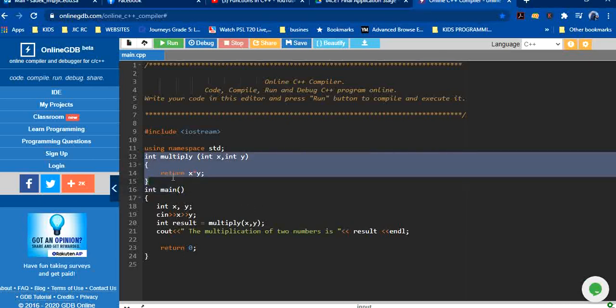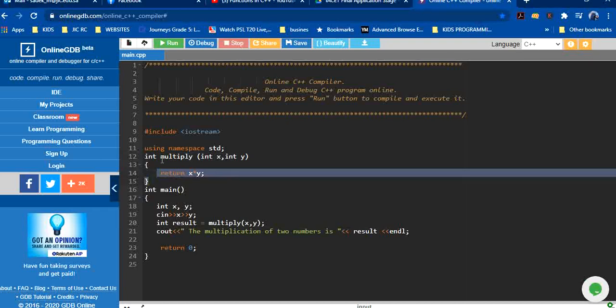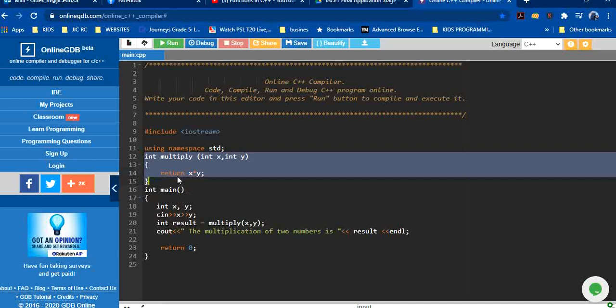If I write the function definition in the beginning of the code, before the main program, then I don't need to declare the function. Function definition is the main body of the function, where we have the actual code of the function. But if I take this part of the code to the end, after the main function, then I need to declare that function.